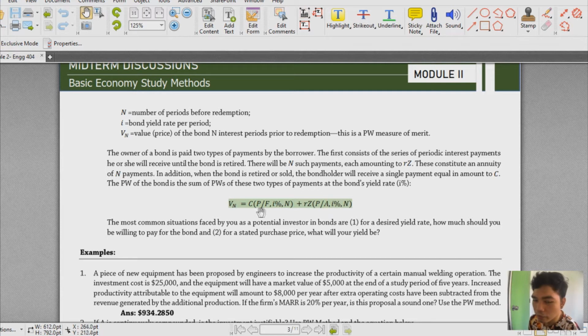Sometimes we write this in this form to minimize our space here, as well as to familiarize you with using our notations, using, let's say, the compound amount factor or the uniform series present worth factor, and so on.